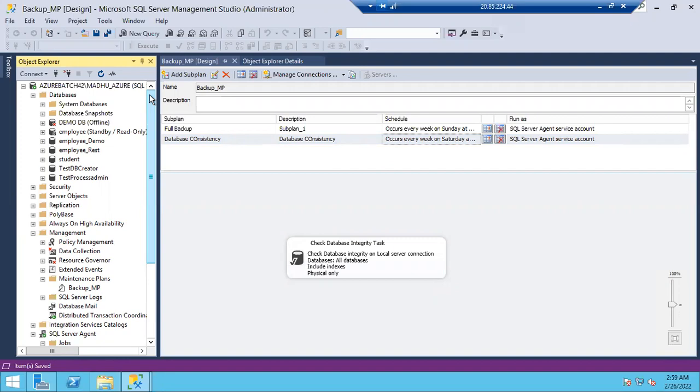Any questions, any doubts? Sir, will the check database integrity task do the same? That's what dbcc check db means, check database integrity. Okay.